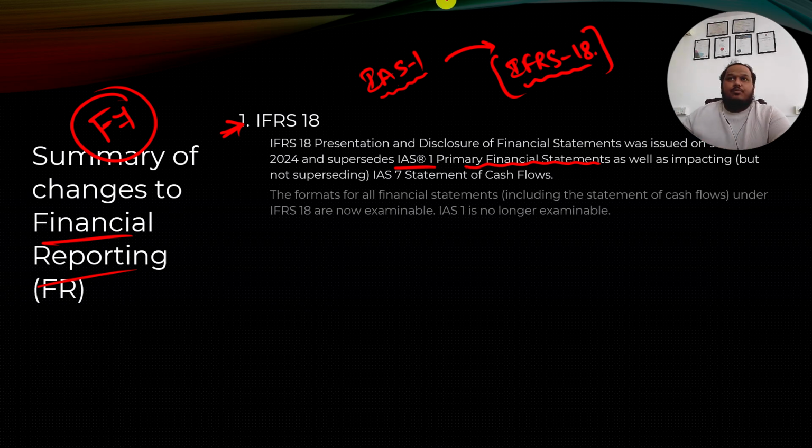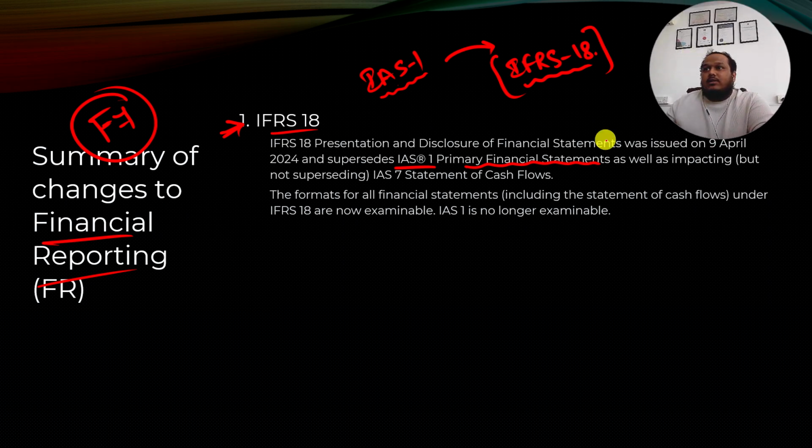So basically, you are learning it 2 years in advance. Okay. Now, so in your company, if you are still following IAS 1, don't question them. They are doing it right, right? Okay. So IFRS 18, presentation and disclosure of financial statements. This was issued on the 9th of April 2024.